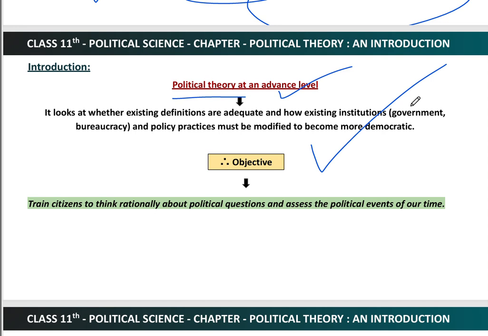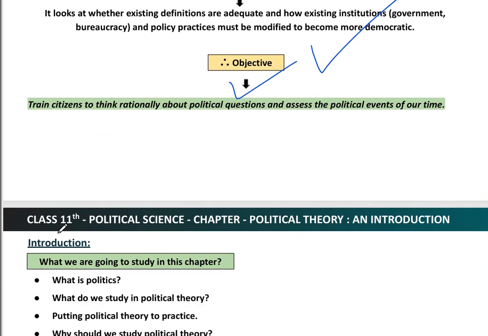Okay, so basically it talks about constant change, and how we can change our governments or the government system as per our requirements. Now you can see here the objectives of political theory.